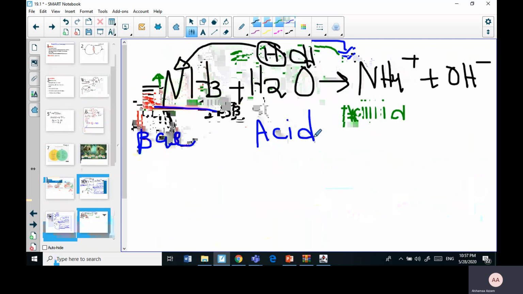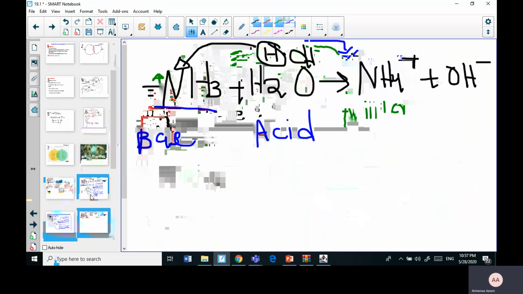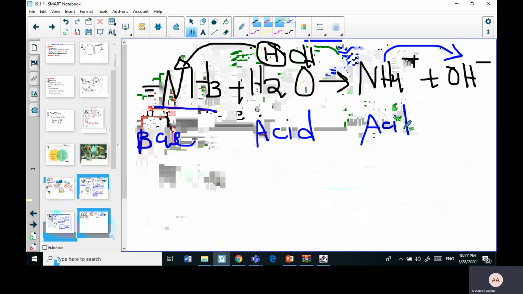Right? And if you remember, in the previous example we asked, is water a real base? No, it's not a real base, because it doesn't have any of the characteristics of a base. It doesn't change the indicator, it isn't slippery, it doesn't have a bitter taste, it's not caustic, and all of that. Now, if this goes in the opposite direction, then this ammonium should give its proton to the hydroxyl group. So ammonium is an acid because it is a proton donor. The hydroxyl is going to accept a proton, so it will work as a base.